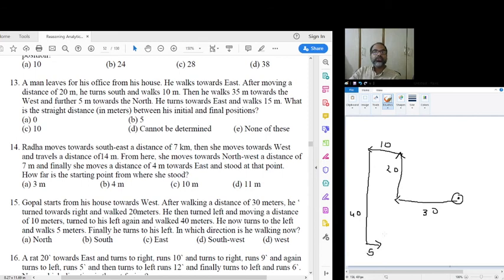Finally he turns to his left, right? So finally he turns to his left. So let's confirm all the directions. He starts towards the west 30, right 20, then left 10, left 40, from here left 5, and finally turn to the left. So which direction is he walking now? He's clearly walking towards the north. So the final direction that he's walking is simply the north direction.